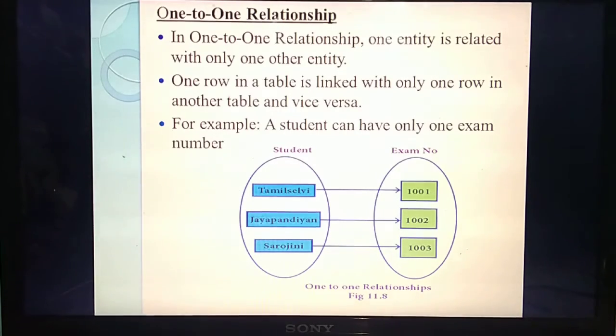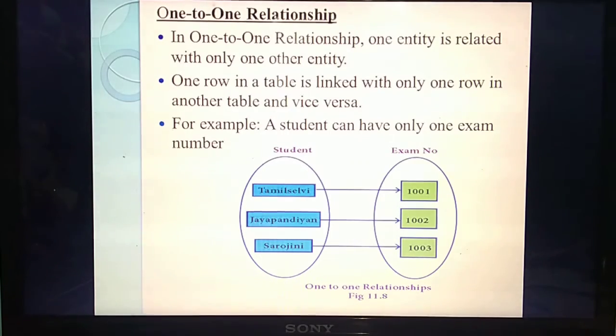In your class details table 12A, the first name is linked with the first register number in the next table, and the second name is linked with the second register number. Will the same name be linked with two or three register numbers? No. Understand now what we mean by one-to-one? One entity is related with only one entity from the other table. That we call a one-to-one relationship.